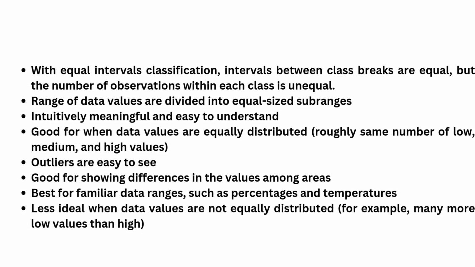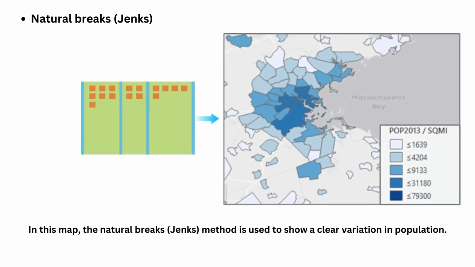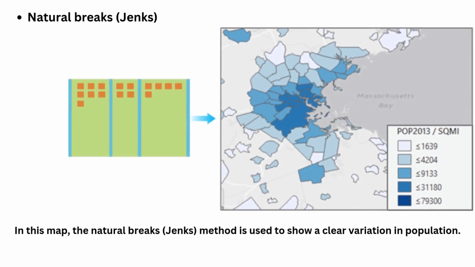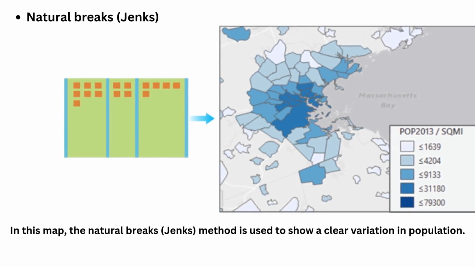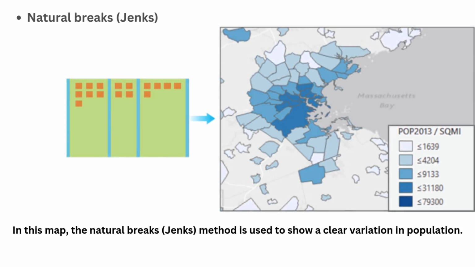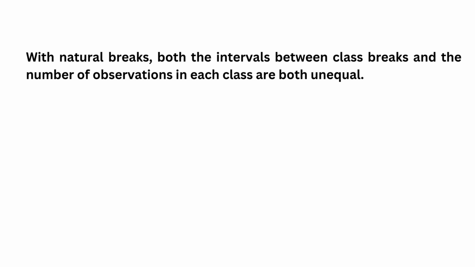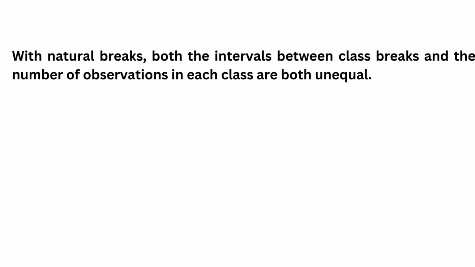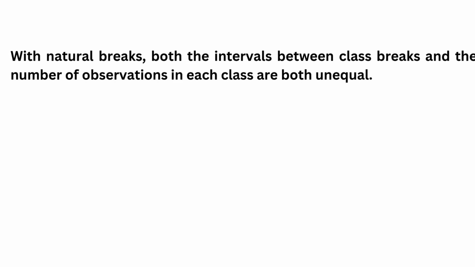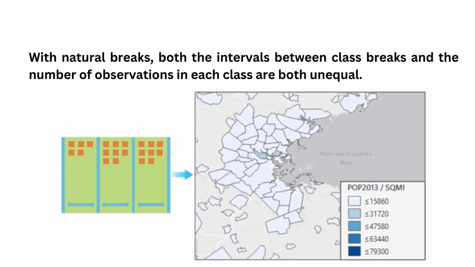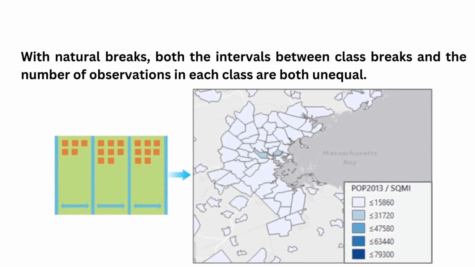2. Natural breaks, Jenks. With natural breaks, both the intervals between class breaks and the number of observations in each class are unequal. Classes follow natural breaks in the data, so there are clear distinctions between classes. Minimizes variation within classes, grouping similar values together, and maximizes variation between classes to show the differences. Good for mapping data values that are not normally distributed. Good for showing the most variation in data values across the map.